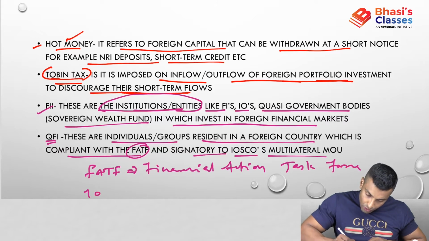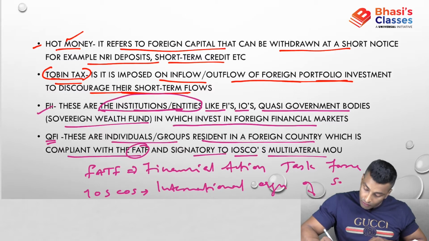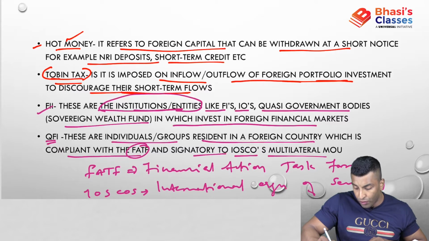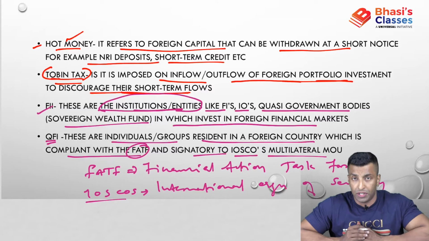What is IOSCO? International Organization of Securities Commissions. Actually, SEBI follows IOSCO.